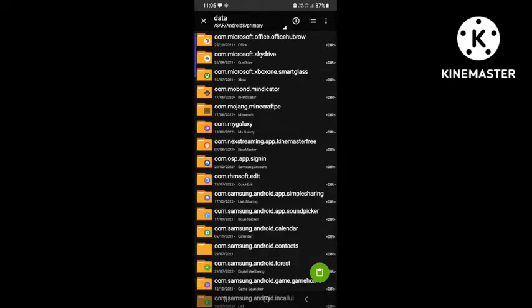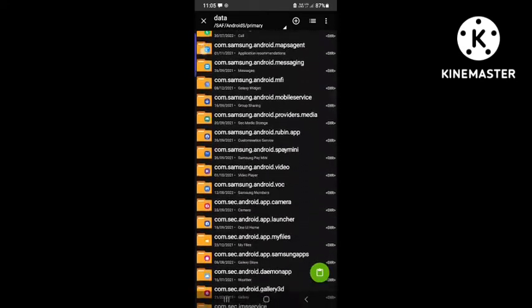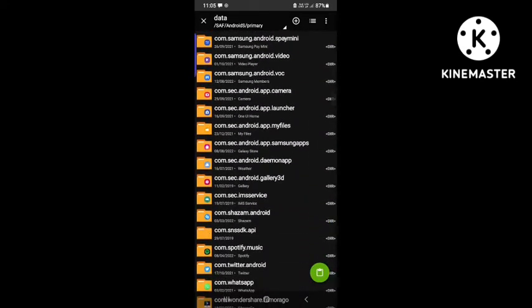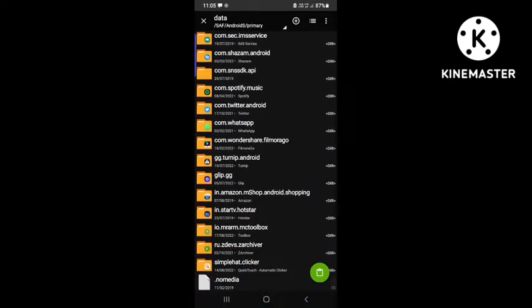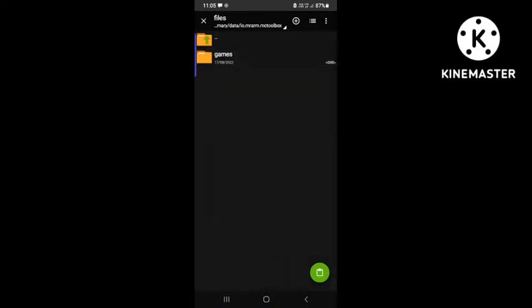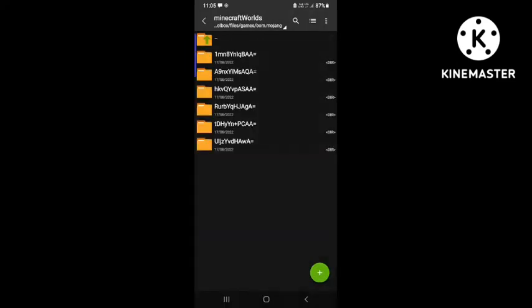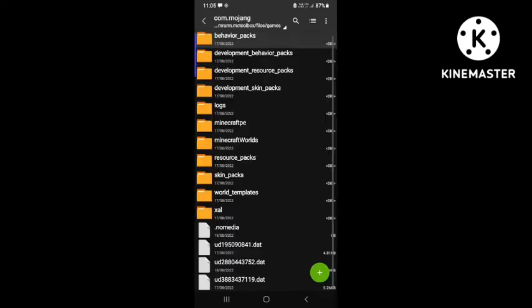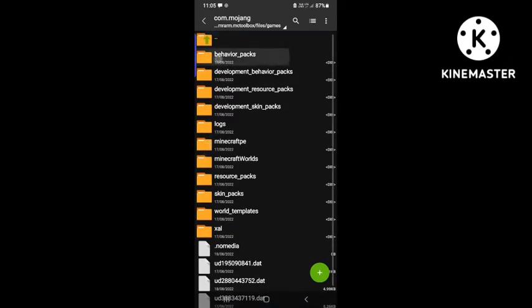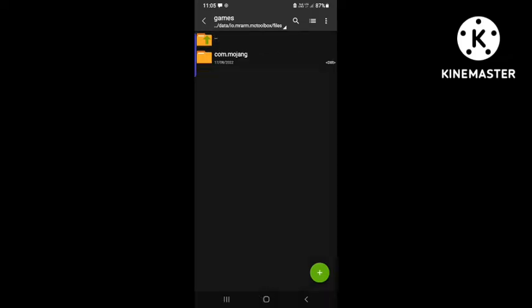Scroll down. Where is the toolbox I'm finding here? Where is it, see here, imoro something, imoro something, and I have already done this. You have to do it, and if you have done it, you will see these words and other things come in here. And if you want to put any resource packs, you can put them here.